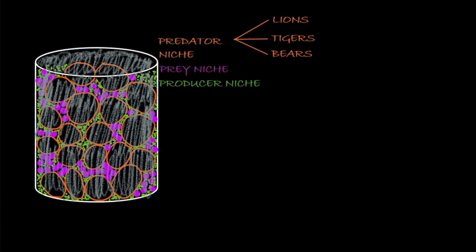And then the same with the prey species. There might be 3 or 4 different kinds of prey species. And for the most part, they're competing with others in their same species, and then only somewhat with other species. The prey aren't competing with the predators.